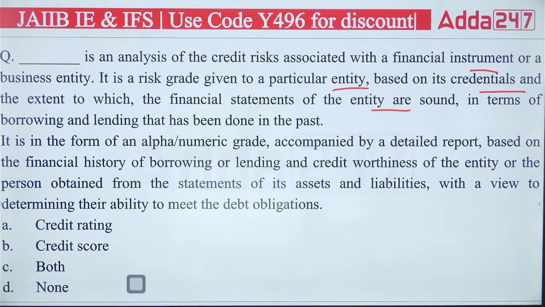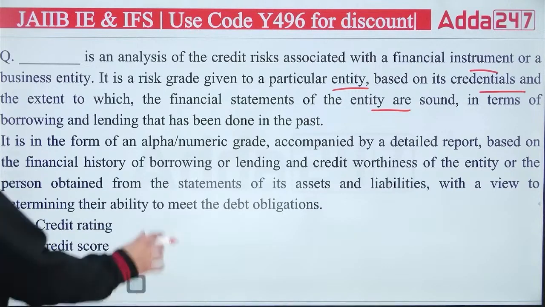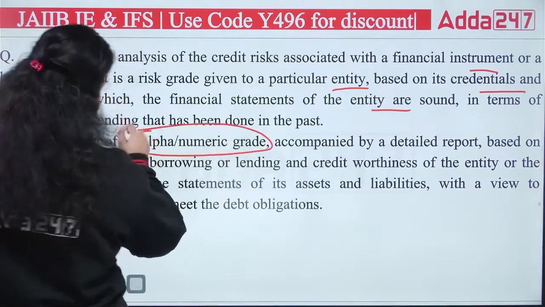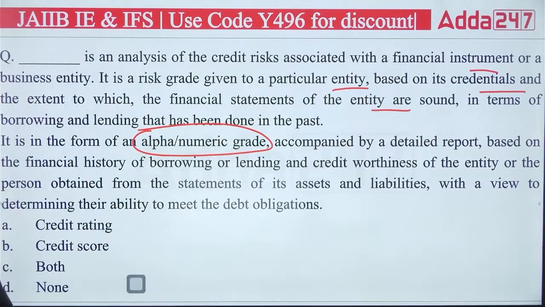It is in the form of alphanumeric grade, right? So now you can see when it is alphanumeric grade, you can find out which of the following will be correct. After that, it is saying accompanied by a detailed report based on the financial history of borrowing or lending and creditworthiness of the entity or the person operating from the statement of its assets and liabilities with a view to determine their ability to meet the debt obligation. So you can easily find out here, is it credit rating, credit score, or both? Okay. So which of the following will be correct?